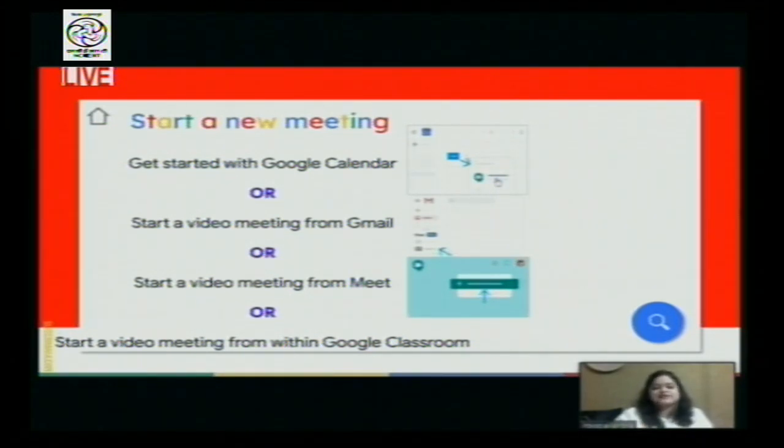So for that, I would like to show you a particular video in which you will see how to create a Meet link by all of these 4 methods. And in a demo, I would like to show you through Google Classroom. So let's see and enjoy the video.